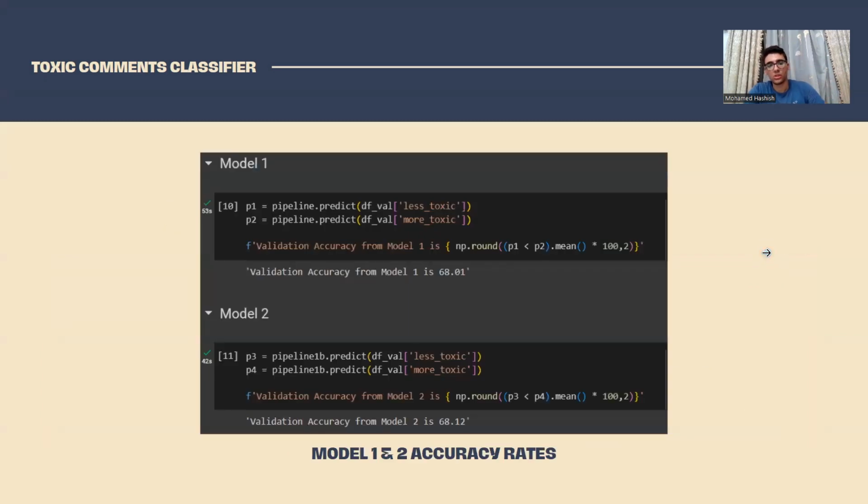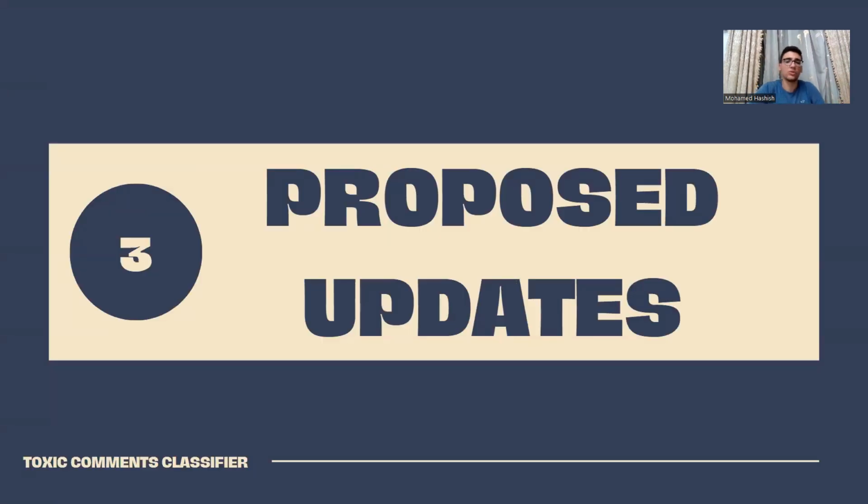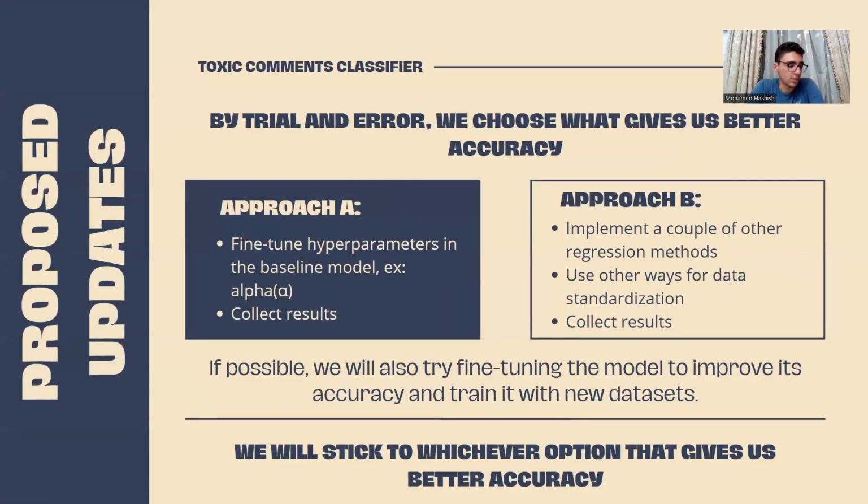And this is a screenshot showing the accuracy rate of each of the 2 models. So as for the proposed updates, after some discussions between me and Sharif and the deep analysis of the code, we come up with 2 different approaches. Each one will take an approach, and then we'll compare the results.